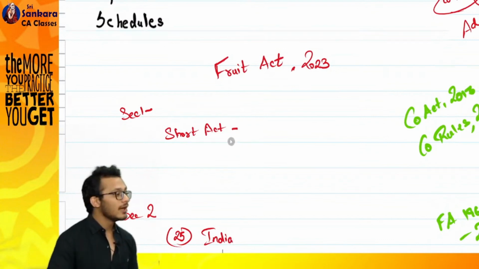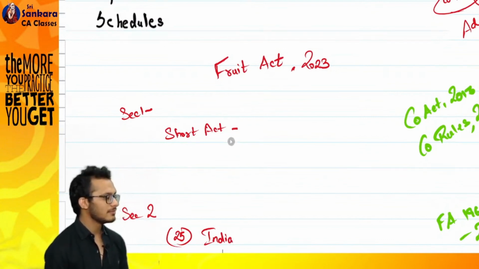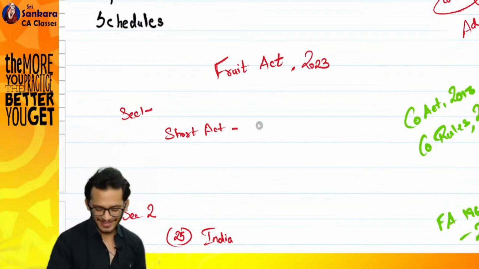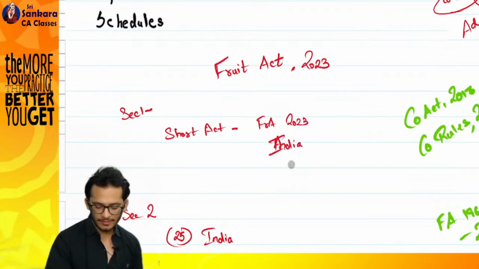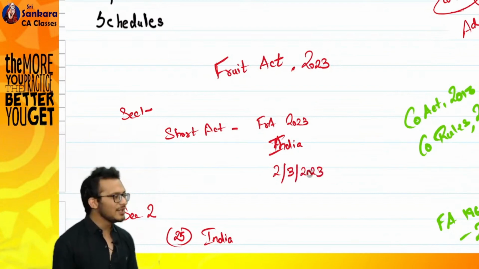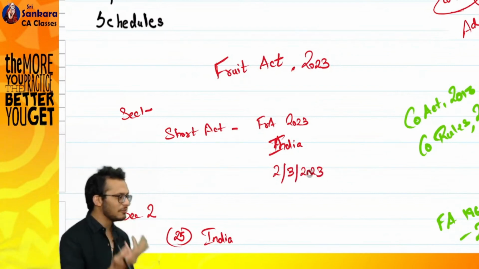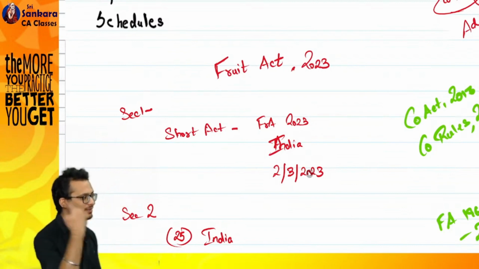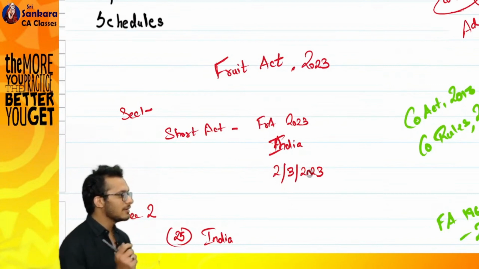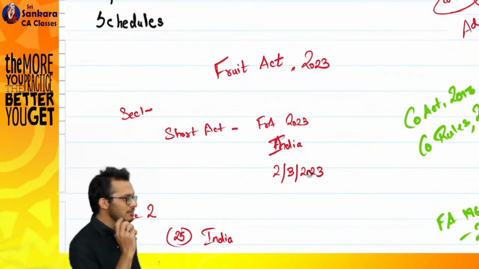Next, commencement. You want to commence it from today's date. Okay, short title is Fruit Act 2023. It applies to the whole of India. Third one is it commences from 2nd March 2023. Generally, you will start on a financial year date or the first of a month, but okay, your choice. I told you, you're the lawmakers, you decide. You want to hang someone to death, you hang someone to death, I don't care.